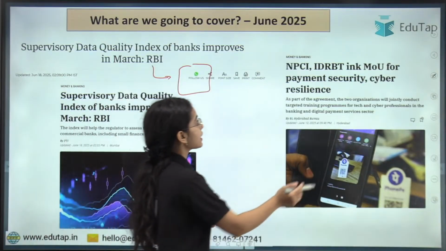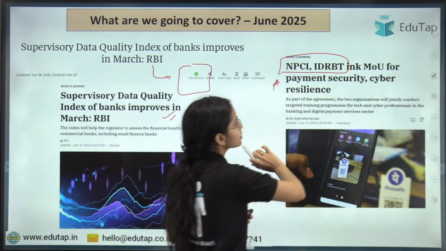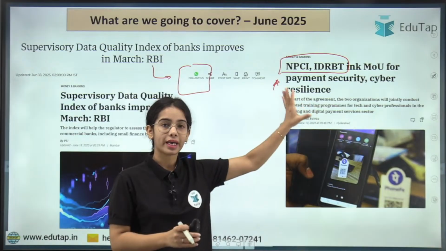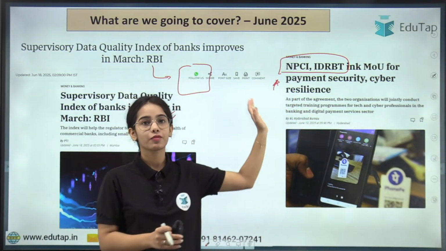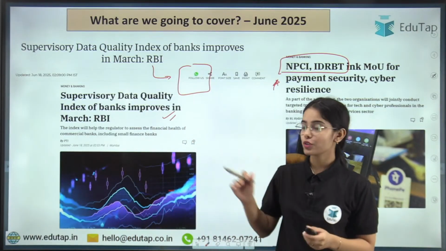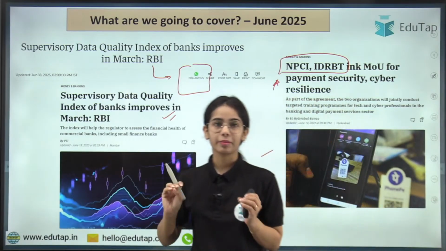Okay, next is NPCI and IDRBT have signed the MOU in regards to cyber resilience and payment security. So we will discuss what the aim of this MOU is and what different things will be done under this MOU, so that we are going to discuss in today's session. Both these news articles are very important and we will discuss them at length.